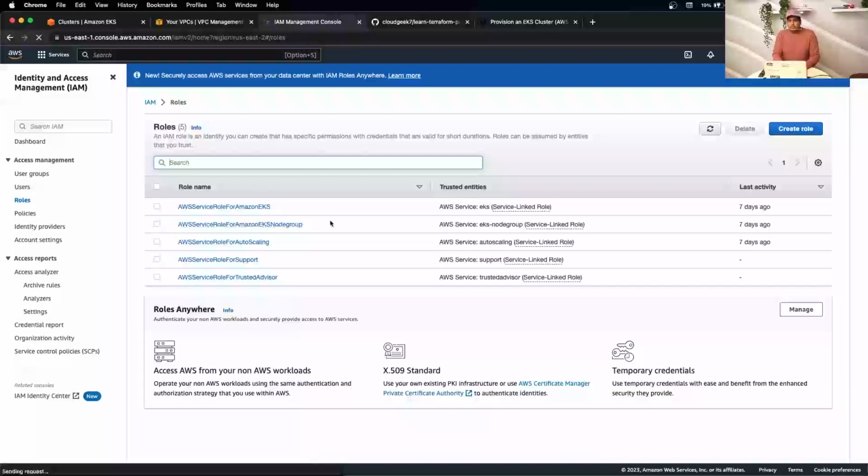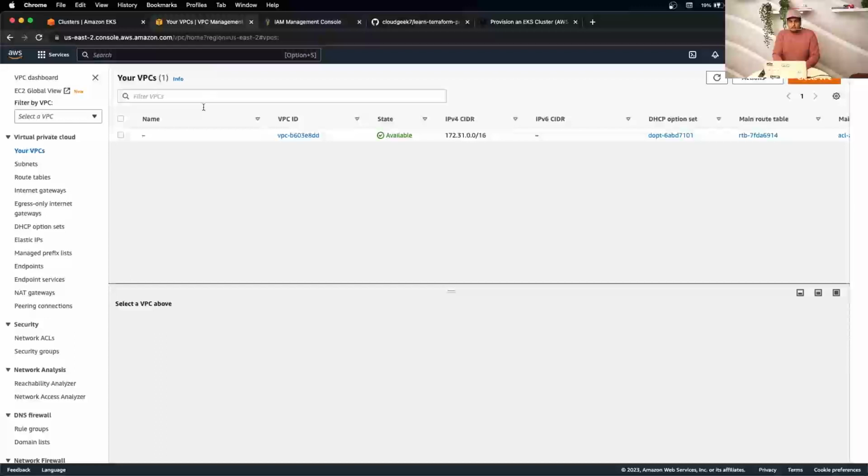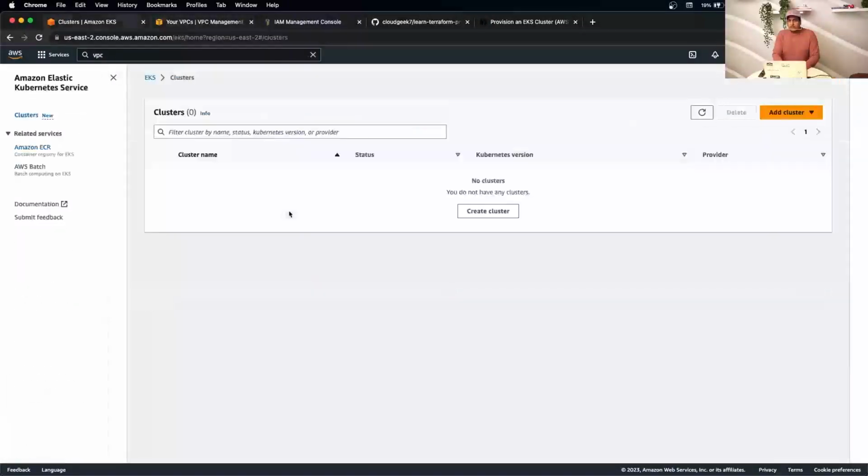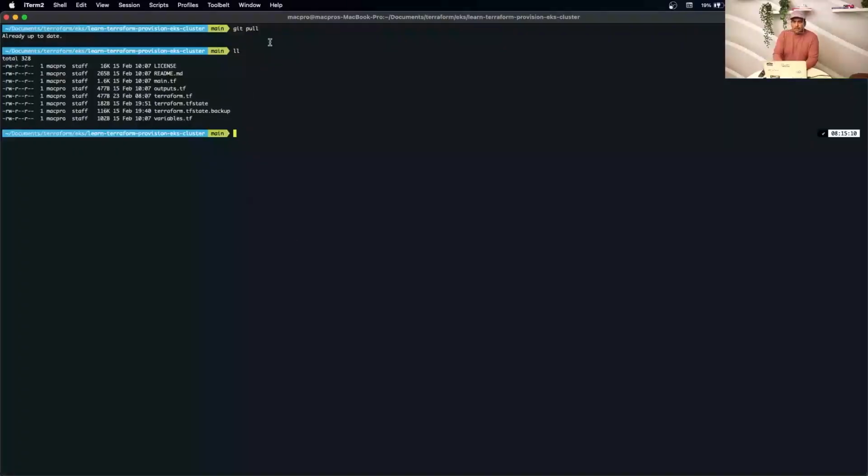But once we run the Terraform, it creates some IAM roles which are required, and a new VPC and subnets, and a brand new cluster running here. All right. As that said, so now let's go back to our terminal. So there you go, it's all updated. And this is basically a clone from my repository.